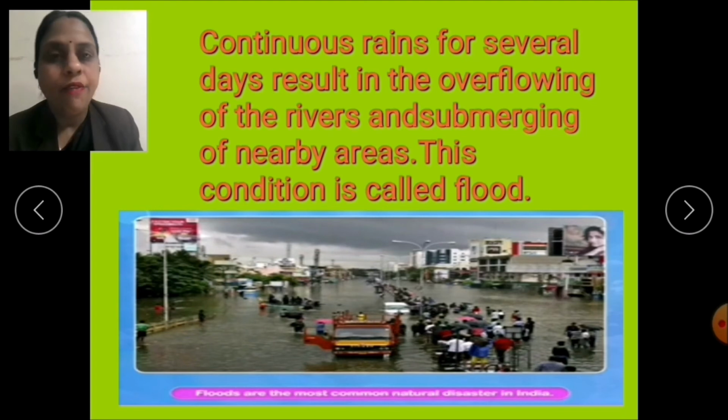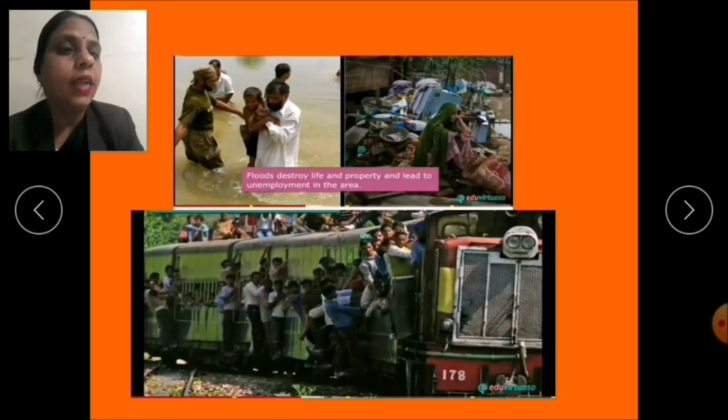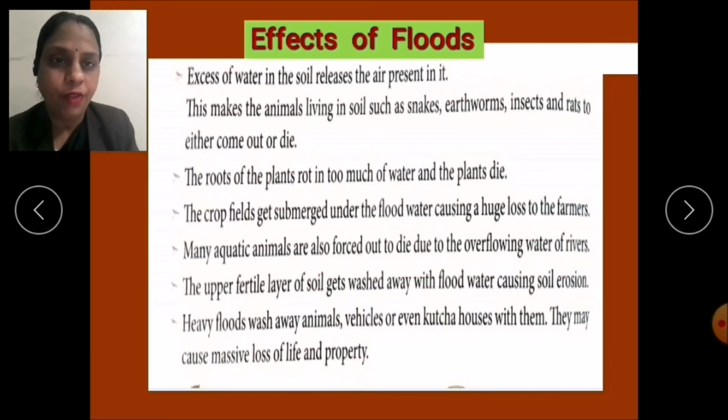And children, floods are the most common natural disaster of India. And as a result, children, what happens? So floods destroy life and property and lead to unemployment in the areas. Not only this, children, there are many more effects of floods.